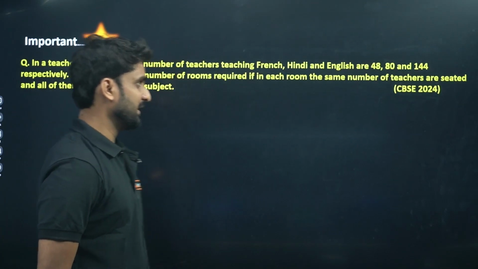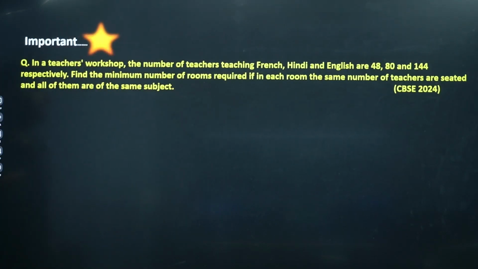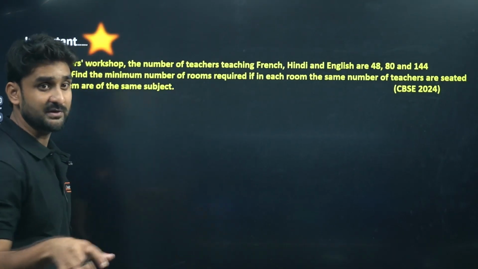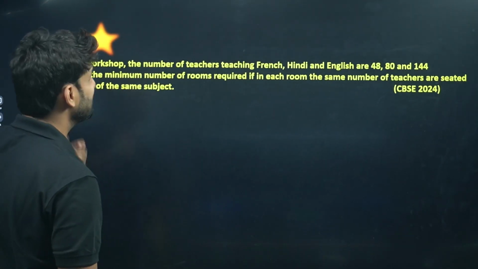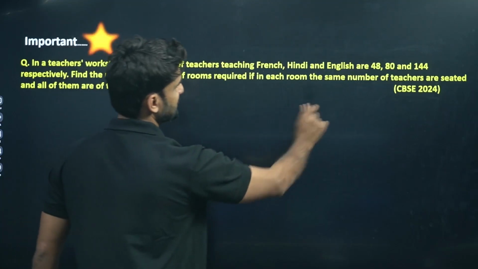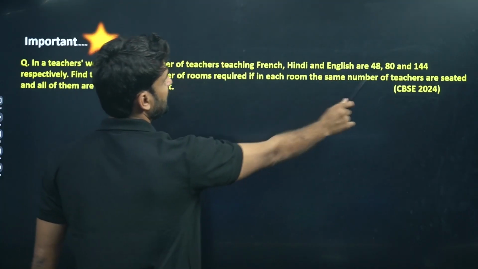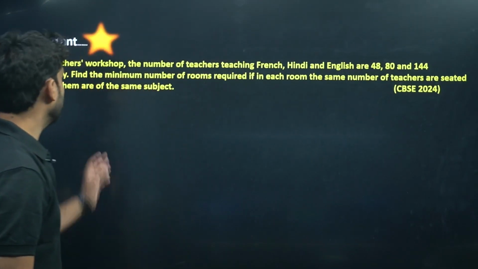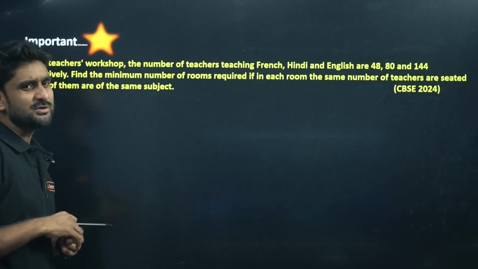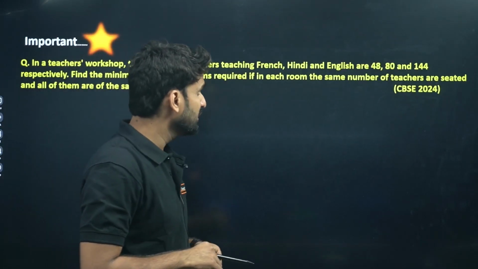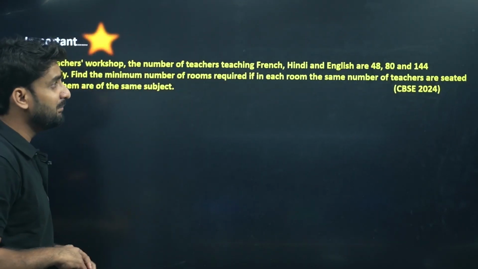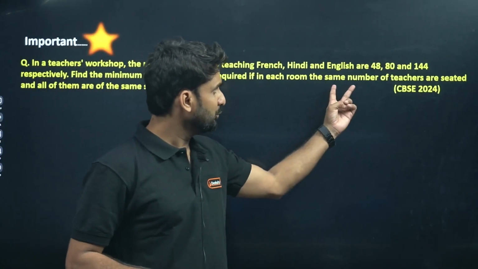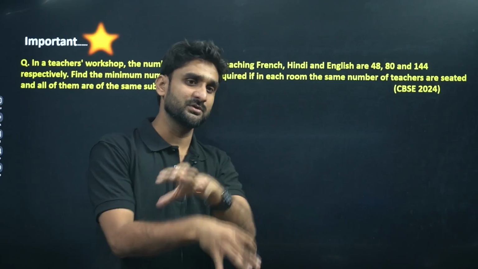Wow. Okay. The question is asking, there is a workshop going on and there are several teachers of different subjects. The data is given as the number of French teachers is 48, Hindi teachers 80 and the number of English teachers is 144 respectively. Find the minimum number of rooms. So the question is asking how many rooms will be required so that the teachers can be arranged in those rooms, with the same number of teachers in each room.